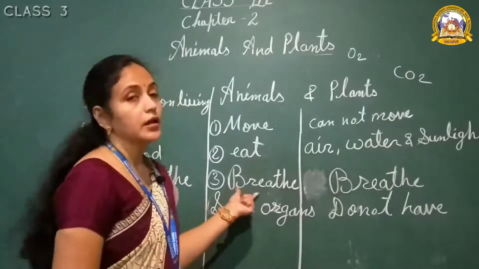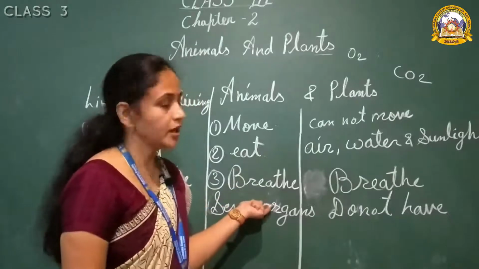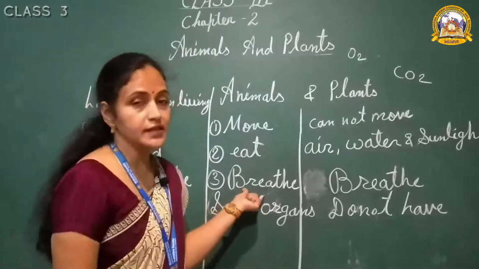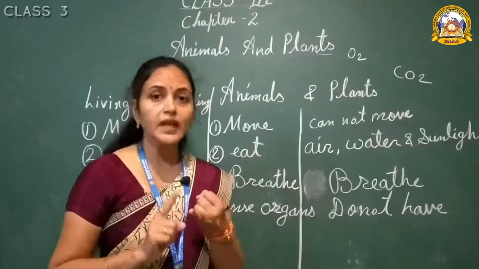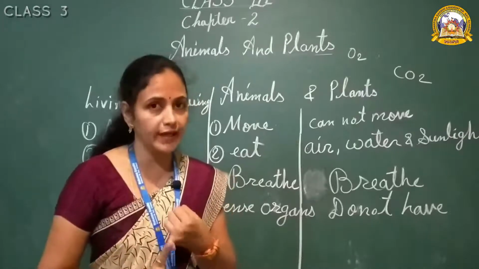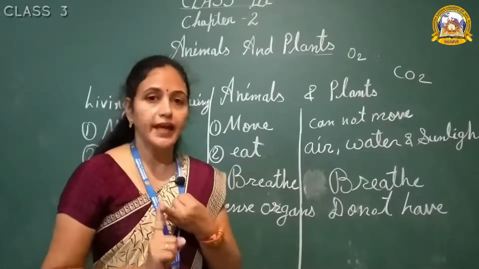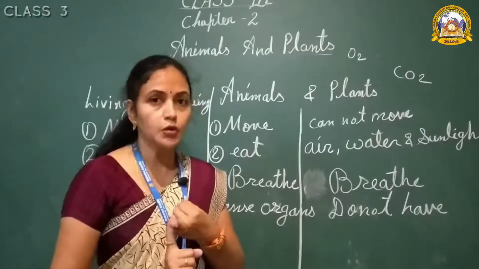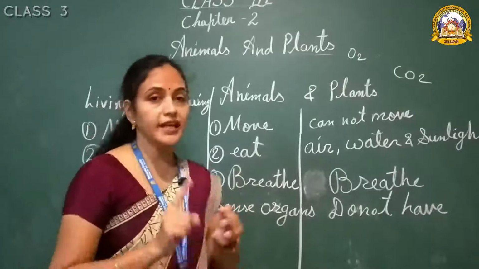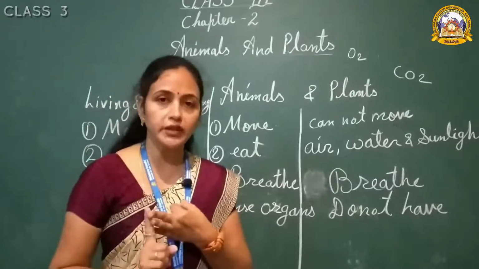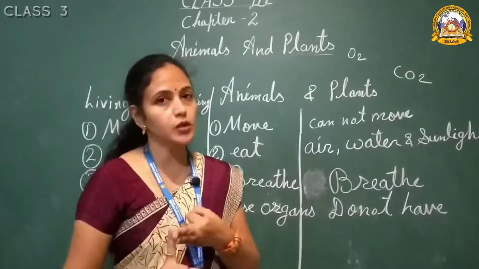Lungs, animals, those who are living on the land, they are using their lungs to breathe. Now fishes have gills to breathe. Now next is air holes. All the insects on the earth are using air holes to breathe.